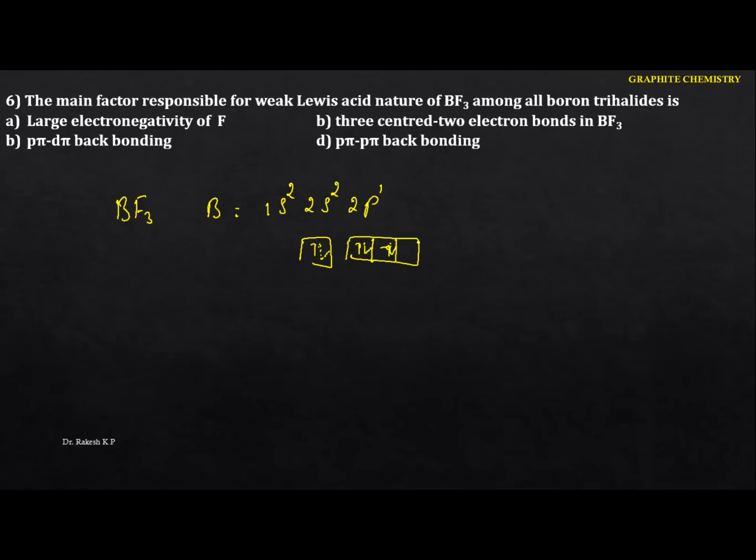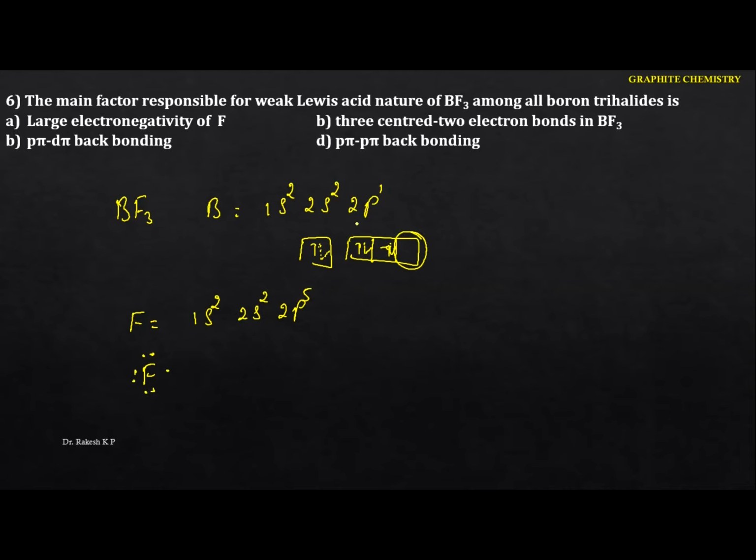Okay, you just identify, after the bond formation also there is a vacant p orbital, especially here. Okay, see the next one here. If I write the electronic configuration of fluorine, we know that it is 1s2 2s2 and the next thing is 2p5. But see the next concept here: this fluorine contains 3 lone pairs of electrons.